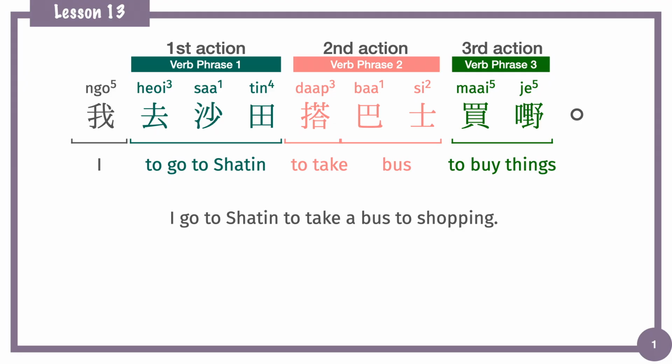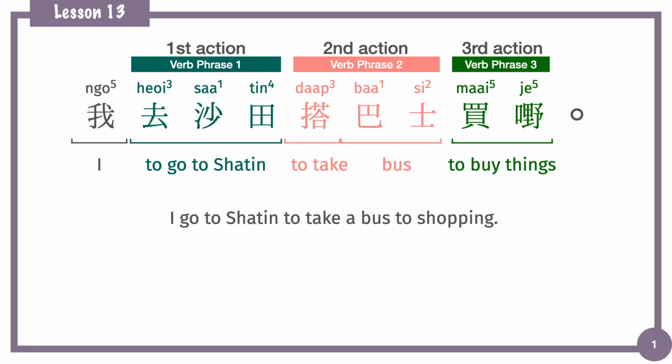If we change the word order to 我去沙田搭巴士買嘢, 去沙田 became the first action, and then 搭巴士 is the second action. That means if we want to take the bus, we have to go to Shatin first. I don't know what method we use to go to Shatin, but we have to go to this place first, then we can take the bus. If the sentence is 我搭巴士去沙田, that means we have to take the bus, then we can go to Shatin.